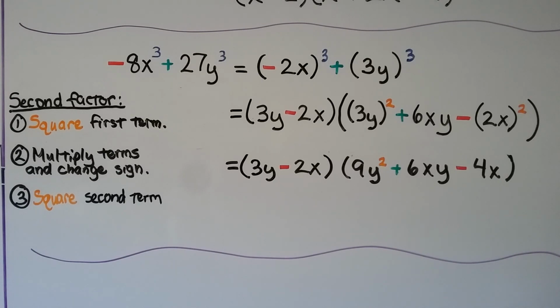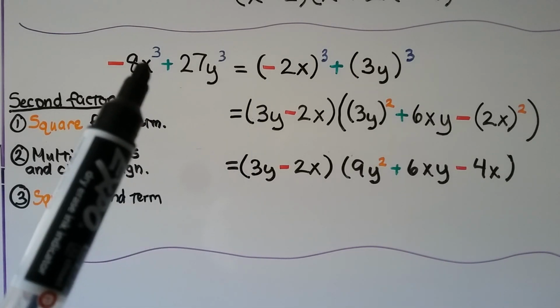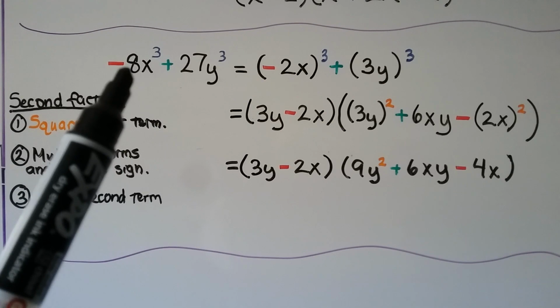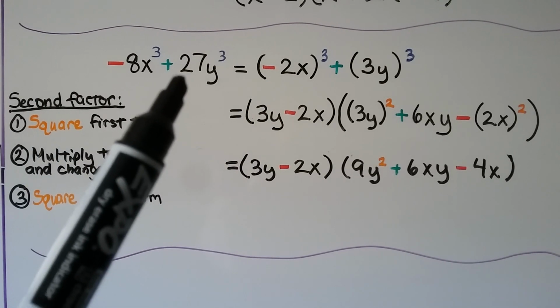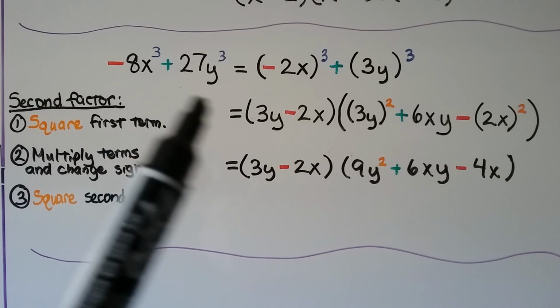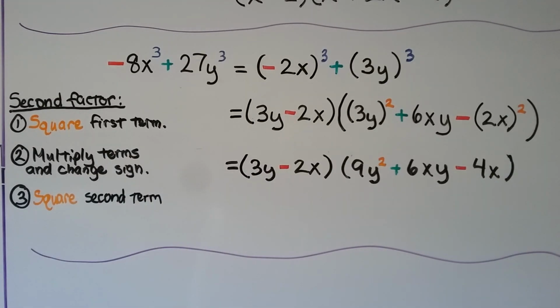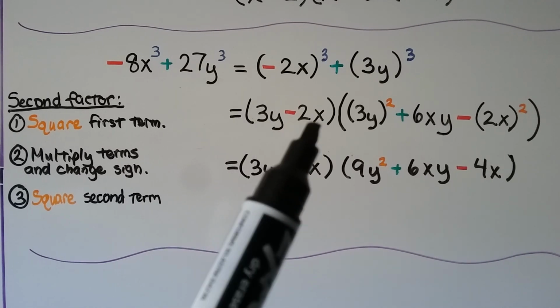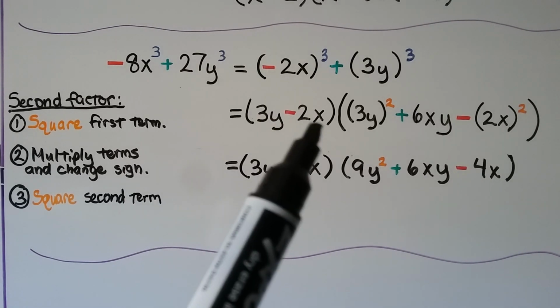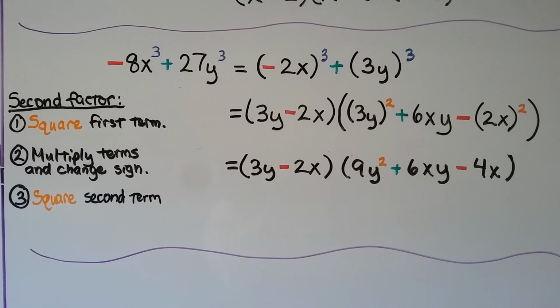Let's try one where the first term is a negative. We have a negative 8x cubed plus 27y cubed. 8 is 2 times 2 times 2, isn't it? So we have a negative 2x cubed, and 27 is 3 times 3 times 3, so we have a 3y cubed. That's going to give us a 3y minus a 2x. See how we put the 2x back here with the minus sign?